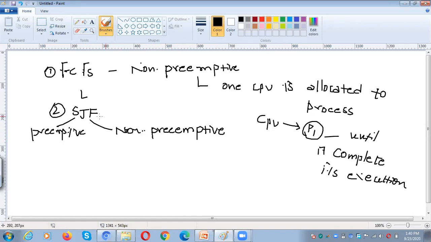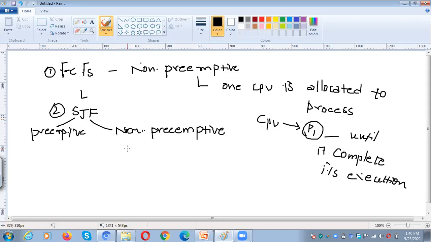First of all, in the case of SJF, shortest job first, the process which has the lowest burst time will be given the CPU. In the case of FCFS, the process which came into the ready queue first will get the CPU first. In the case of SJF, among the processes waiting in the ready queue, the process which has the lowest burst time will get the CPU first.